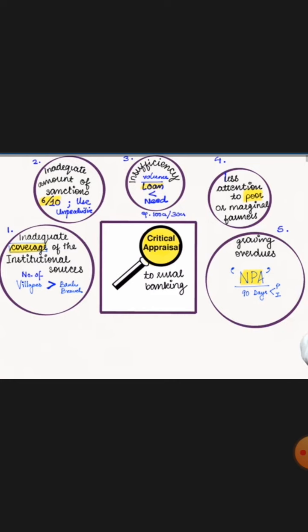So the other 4 will remain in the same situation, because everyone wants a loan and everyone is in need of one. Then insufficient volume of loan: the loan is less as compared to the need. If you need 10 lakh, but you are provided only 5 to 6 lakh rupees, then you are still short of 4 to 5 lakh rupees to fulfill your needs. So it is again insufficient.